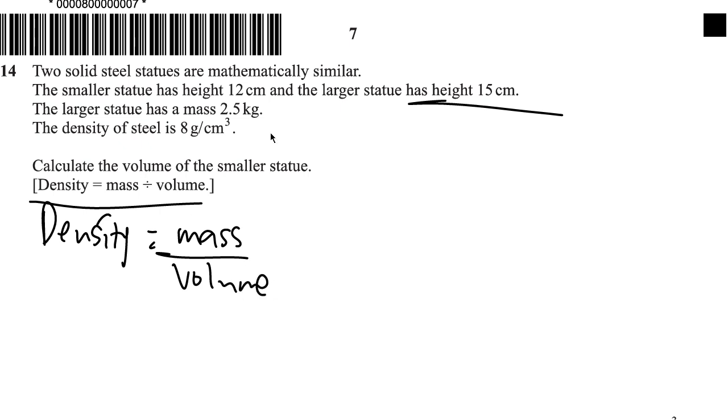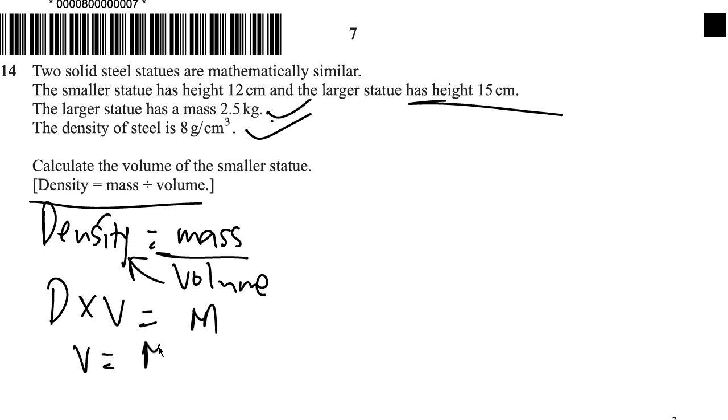So we're given the mass of the larger statue and we're given the density, so we could therefore get the volume. If we want to get the volume, we could cross multiply: the density multiplied by the volume is equal to the mass, and that implies that the volume is equal to the mass divided by the density.